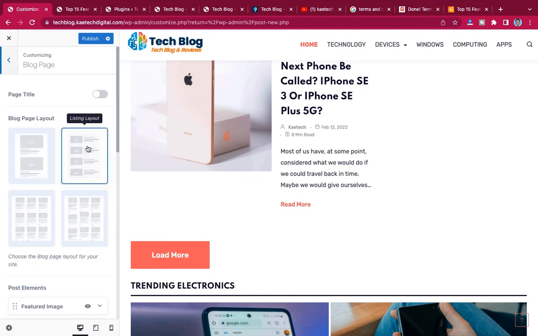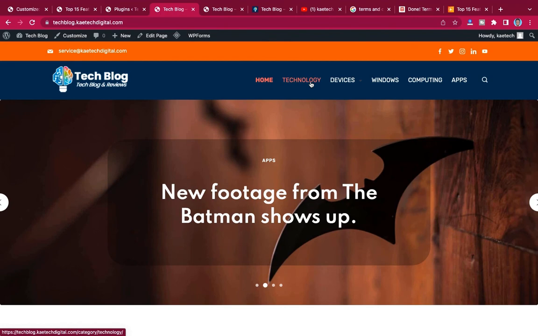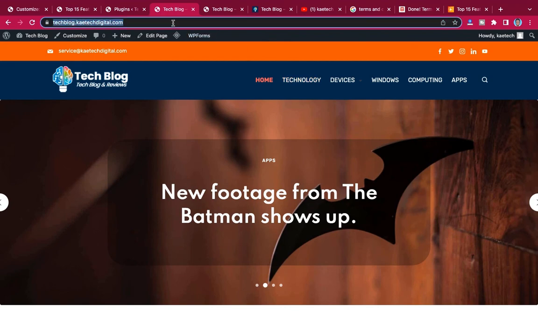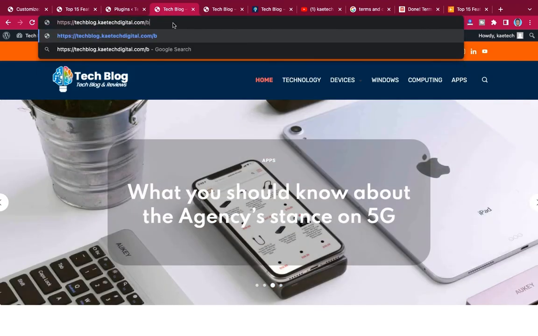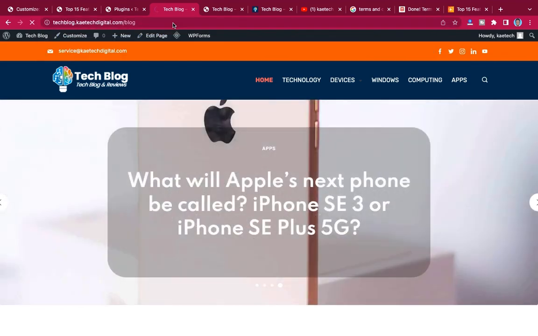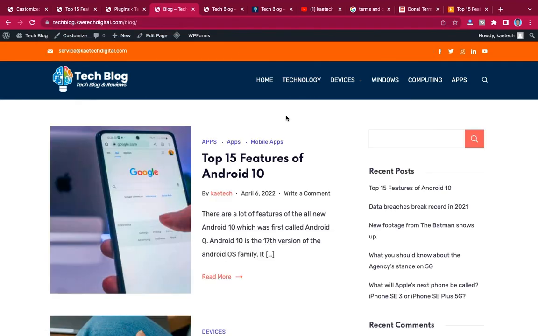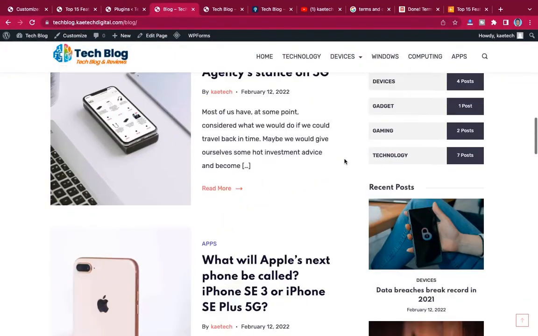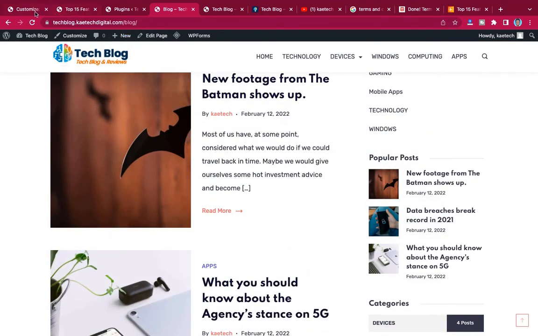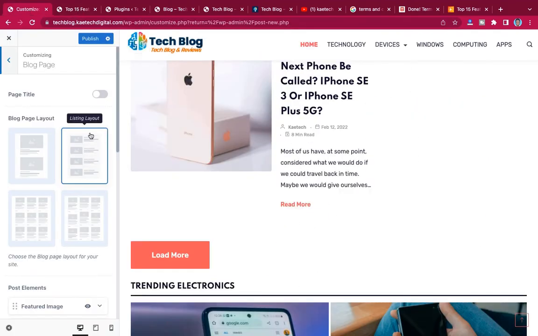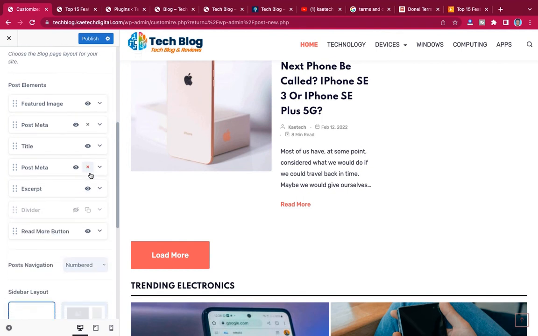So when we go to, let's check, blog/blog. So this is how our blog page looks like. If you look at it over here, that's exactly how it looks. Yeah, so you can set it.